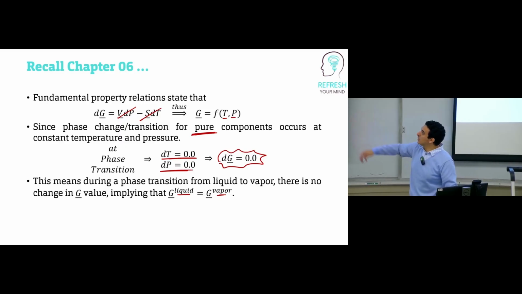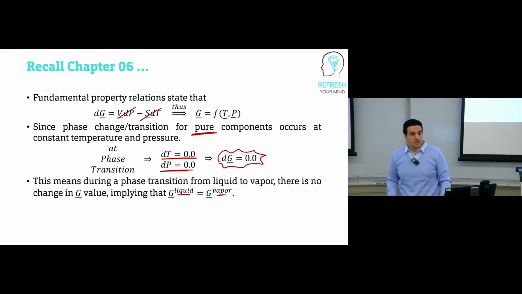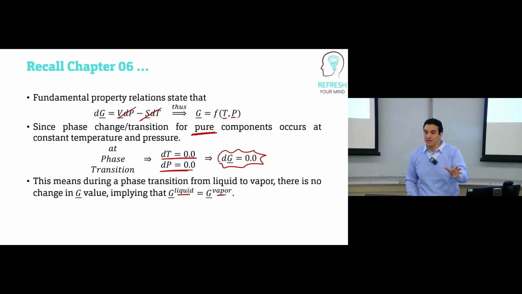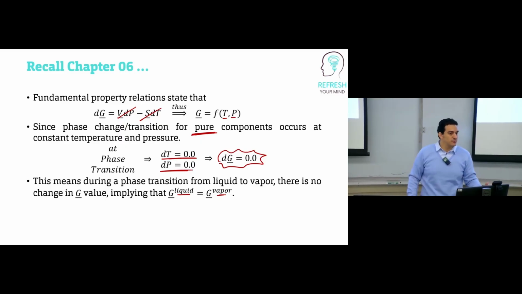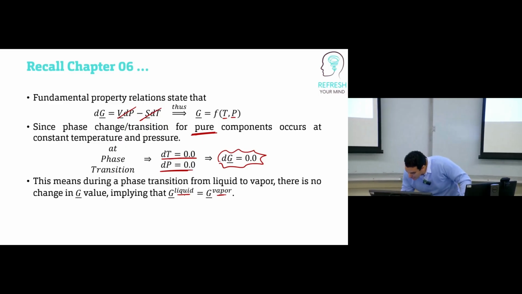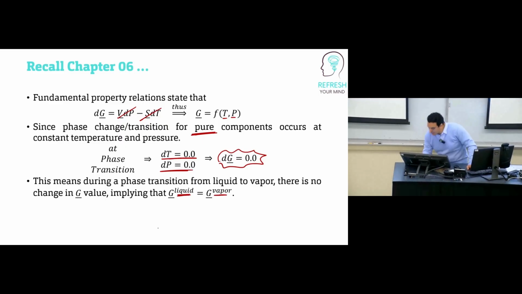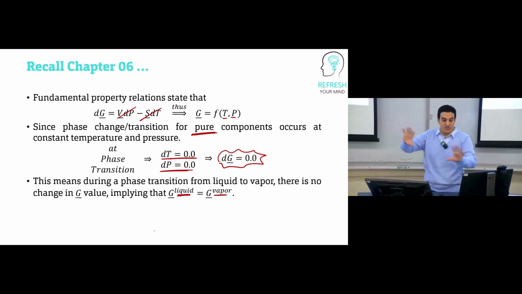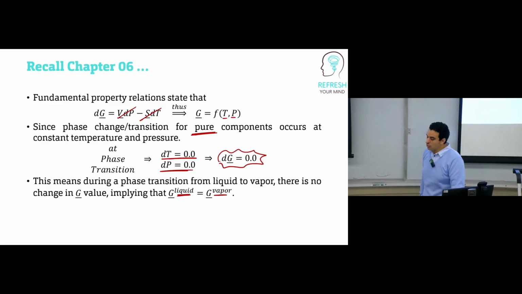Then we ended up with the idea of using Gibbs free energy. Because Gibbs free energy is a function of temperature and pressure, and temperature and pressure are already constant at phase transition, there is no change in Gibbs free energy. So Gibbs free energy for liquid and Gibbs free energy for vapor, these two phases that are changing, will have the same value of Gibbs free energy.